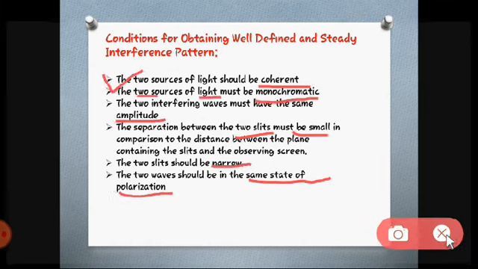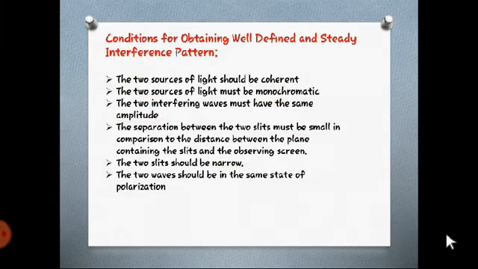Okay, I hope you all get that. It is a very easy question and it may be asked in a board exam, so you have to learn it. It is an important question.